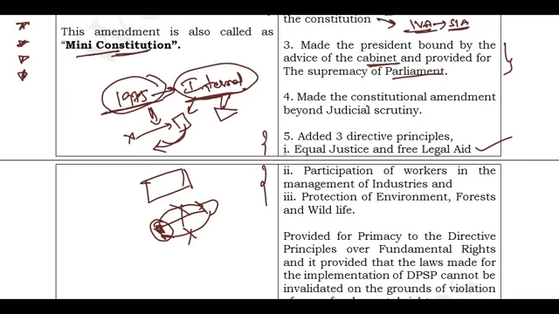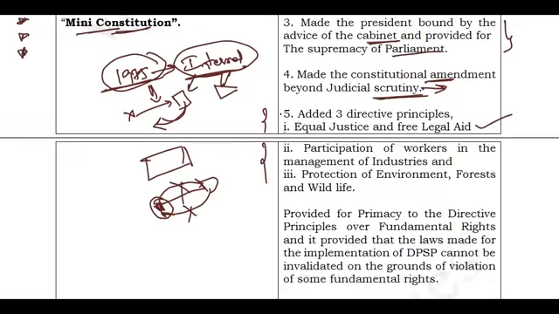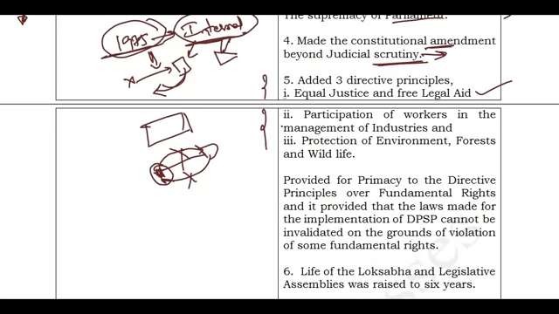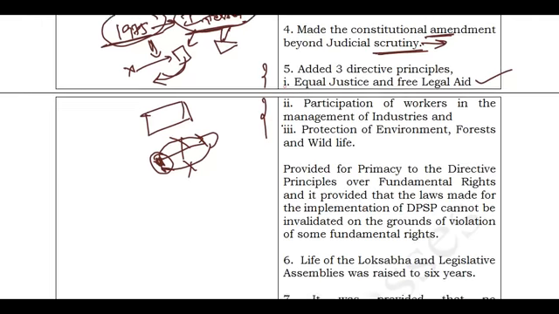And whatever constitutional amendment is done based on this 42nd Constitutional Amendment Act is beyond judicial scrutiny. Judicial review was not applicable for any constitutional amendment done based on this 42nd Amendment Act. That is the procedure, that is what the inputs given to the constitution by this 42nd Amendment Act.